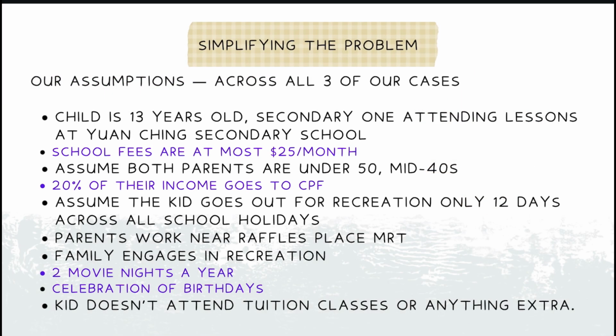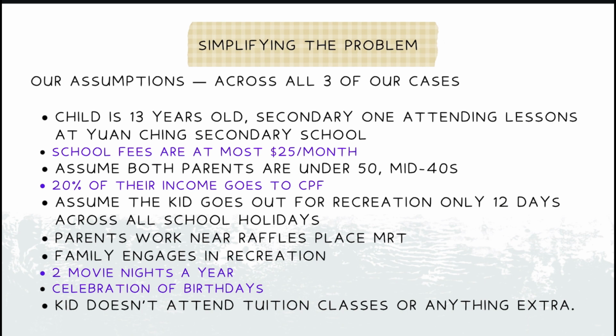In order to simplify the problem, we have included some assumptions across the three cases we will be presenting. Our assumptions are as follows. Firstly, the child in these three cases is a secondary 1 student who attends school at Yuan Ching Secondary School, resulting in the school fees to be at most $25 per month. Additionally, both parents shall be under 50 years old, in their mid-40s. Thus, 20% of their income goes into CPF.